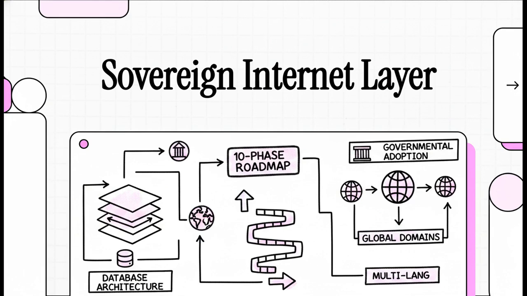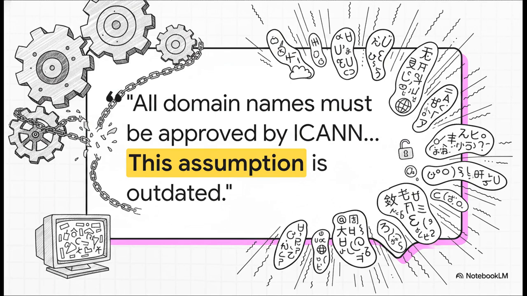We're going to walk through this giant blueprint step by step, zooming out to look at everything from the foundational database architecture all the way up to global government adoption. If you've ever wondered what happens if the traditional internet breaks down or gets heavily censored, well, this right here is the master plan. Okay, let's dive into this by looking right at the core thesis of the document.